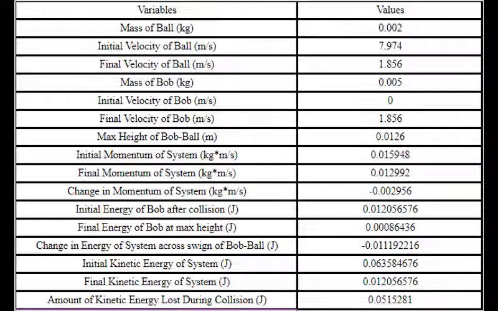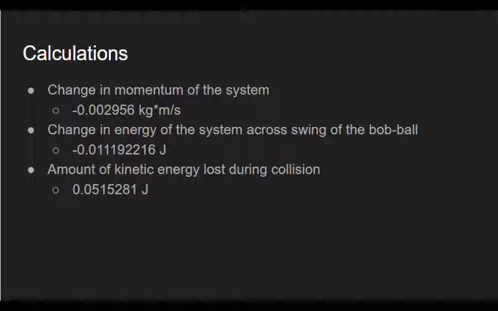The acquired variables found from Tracker were used to calculate the change in momentum, total energy, and kinetic energy of the system. The change in momentum of the system was found to be about negative 0.003 kilogram meters per second by subtracting the momentum of the ball before the collision from the momentum of the ball and bob immediately after the collision. The change in energy of the system was about negative 0.011 joules and was calculated by subtracting the kinetic energy of the ball and bob immediately after the collision from the potential energy of the ball and bob at the maximum height.